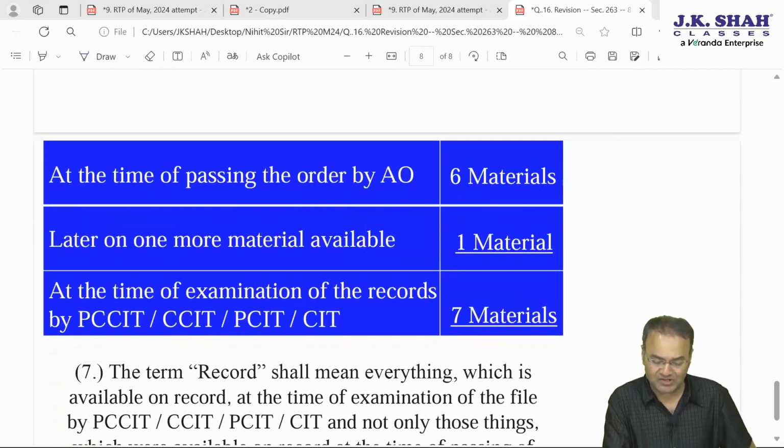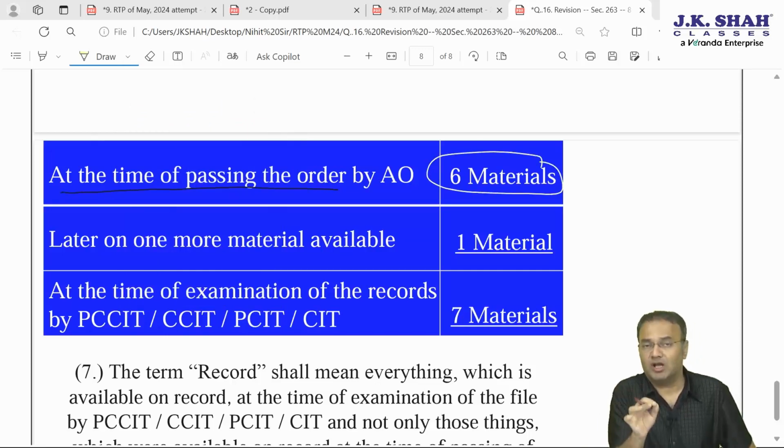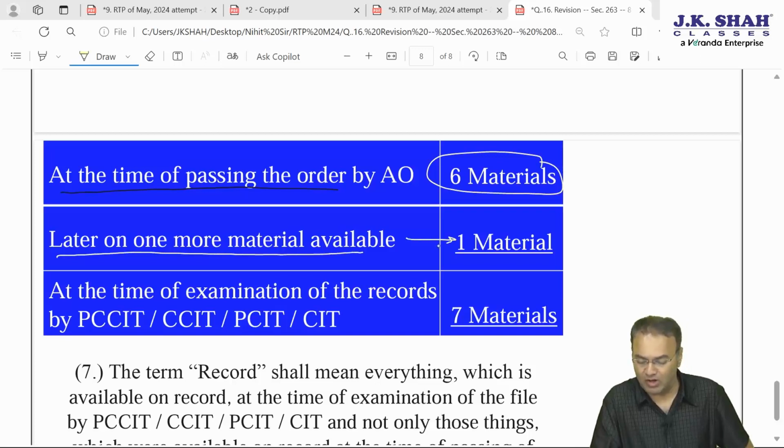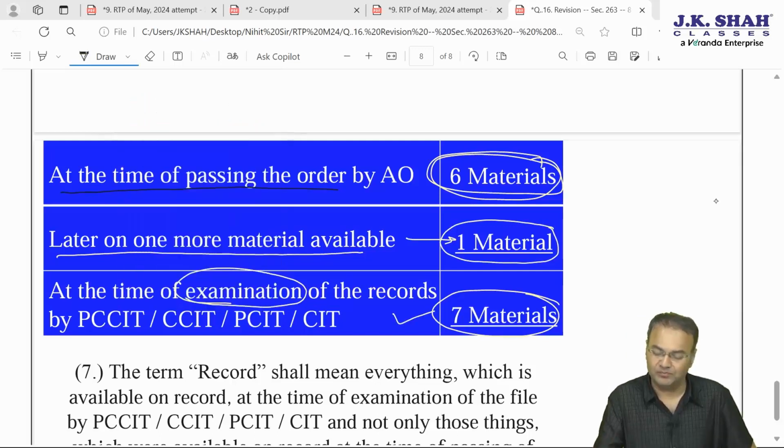At the time when AO passes the order, there are 6 materials available on record. But after that, there is one more material that becomes available on record. When CIT calls for the file, when CIT examines the file, at that time there are total 7 materials available. 6 at the time of passing the order by AO, one more material at a later stage, totaling to 7 materials. All the 7 materials can be taken into account by CIT.